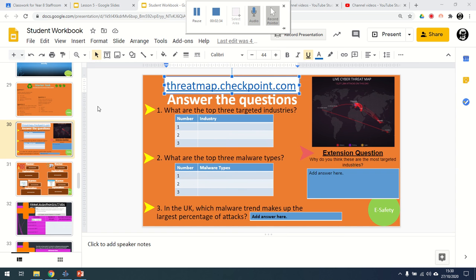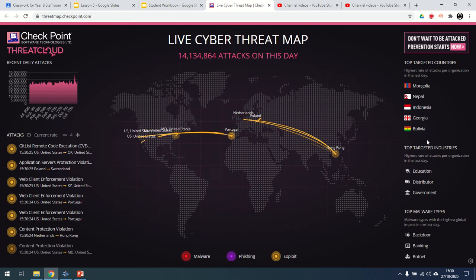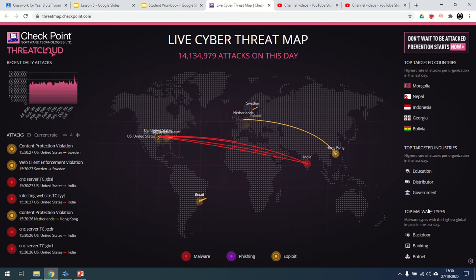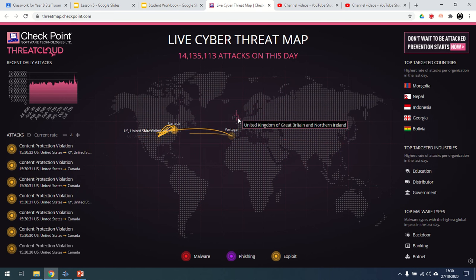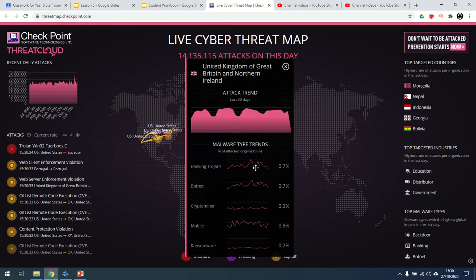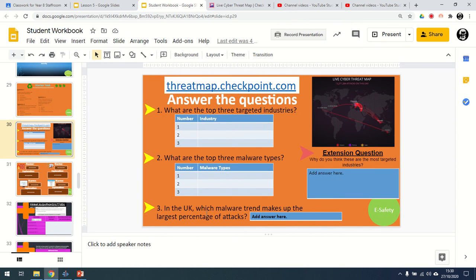There is an extension, so you're going to have to look at the threats. You can see the top targeted countries. You can see the highest targeted industries, the type of attacks on there. And if you click on the United Kingdom, it will give you more information about it. So please fill in this page now.